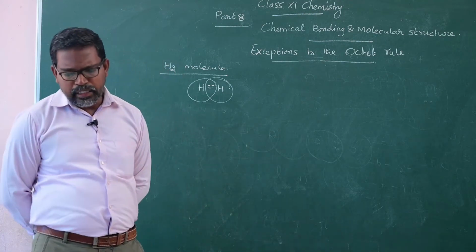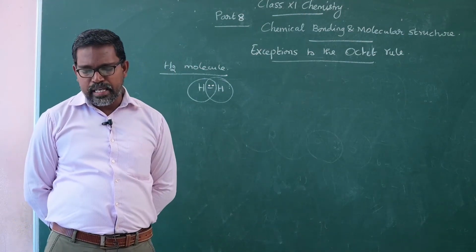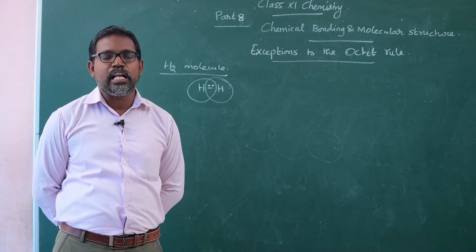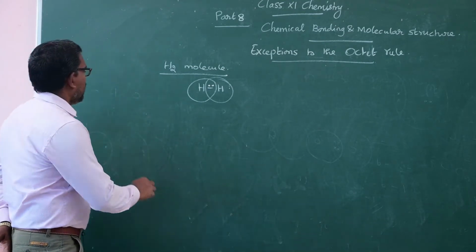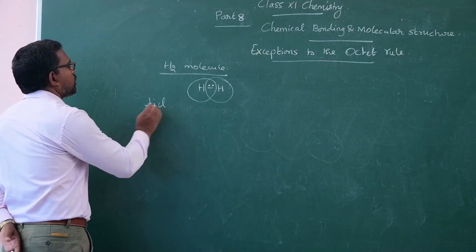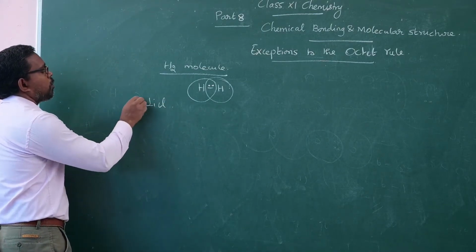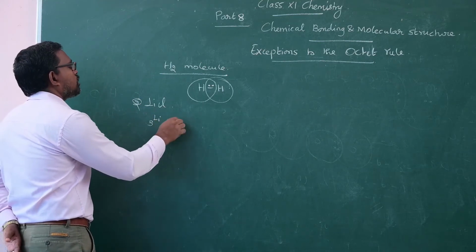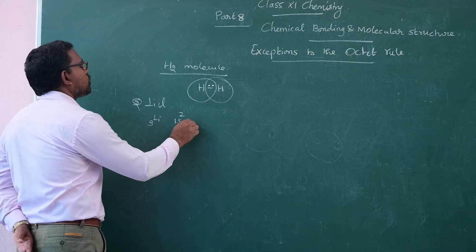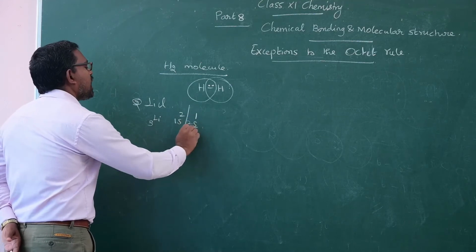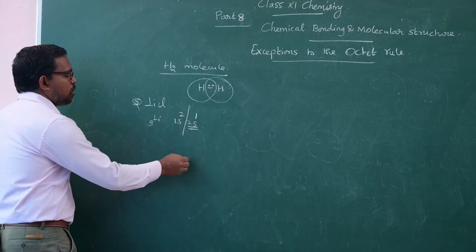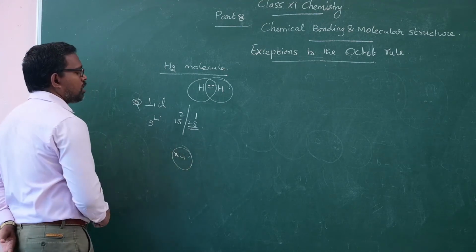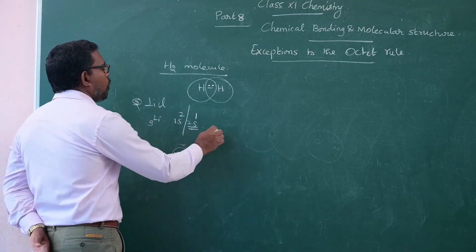The second one is incomplete octet of a central atom. For example, consider lithium chloride. Lithium has atomic number 3, electronic configuration 1s2, 2s1. The valence shell consists of only one electron.